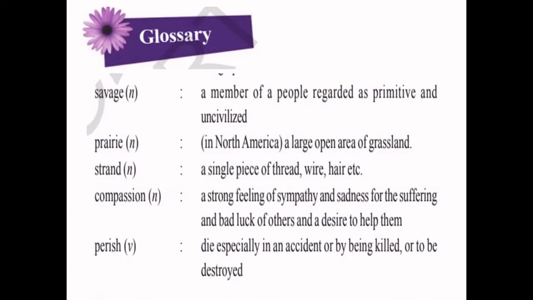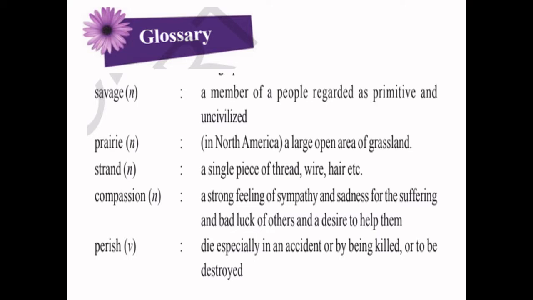Now, let us see our glossary of the second part of the lesson. Savage means a member of a people regarded as primitive and uncivilized. Prairie: in North America, a large open area of grassland is called prairie.